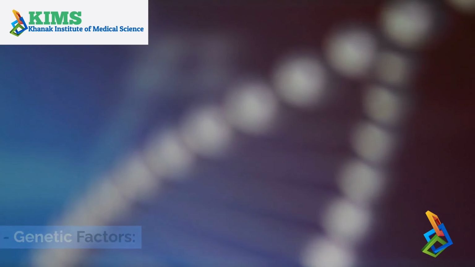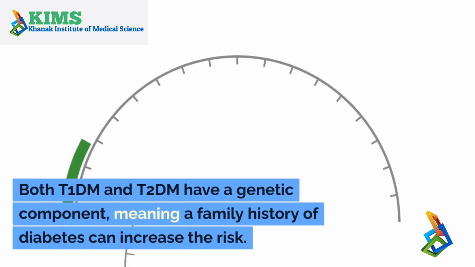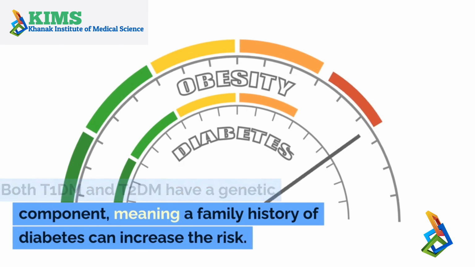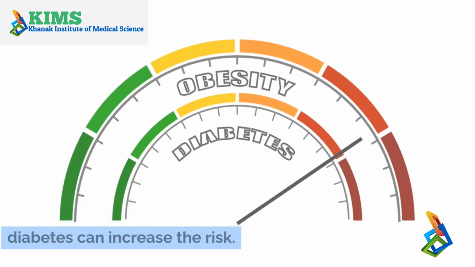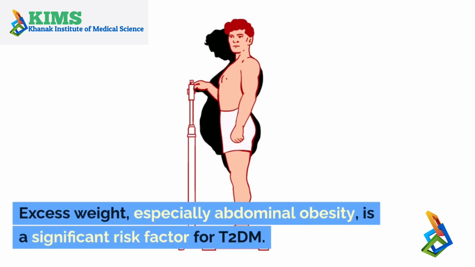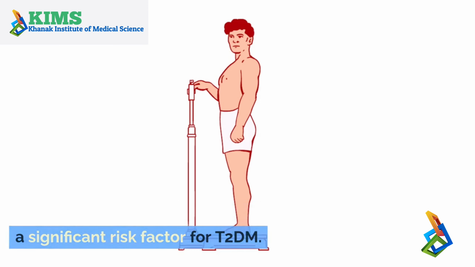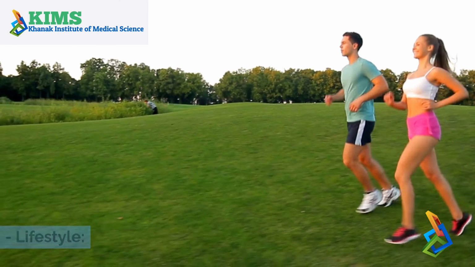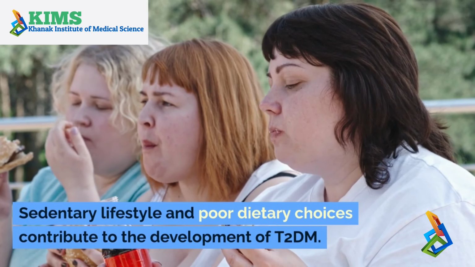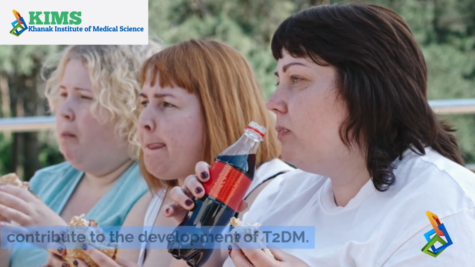Causes and risk factors. Genetic factors. Both T1DM and T2DM have a genetic component, meaning a family history of diabetes can increase the risk. Obesity. Excess weight, especially abdominal obesity, is a significant risk factor for T2DM. Lifestyle. Sedentary lifestyle and poor dietary choices contribute to the development of T2DM.